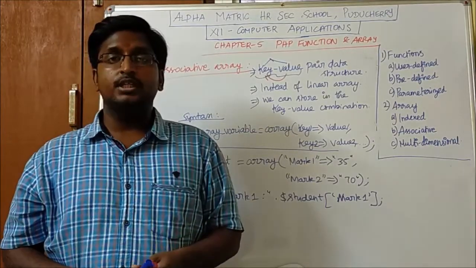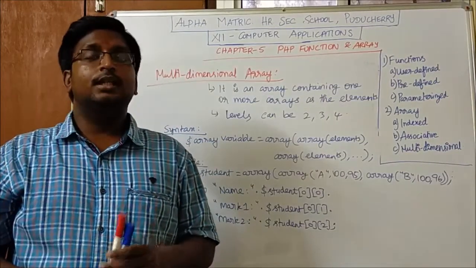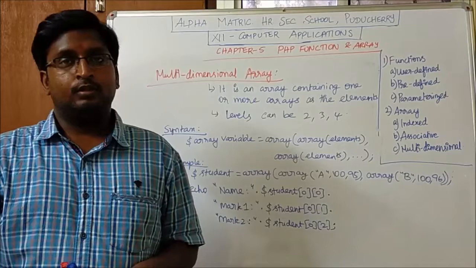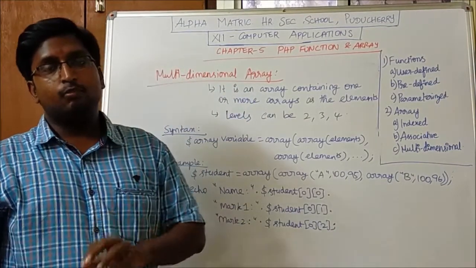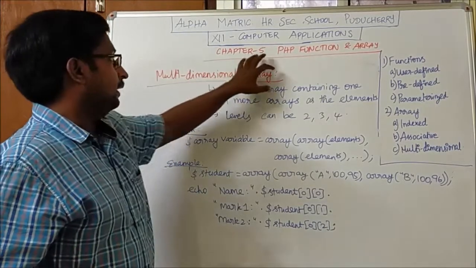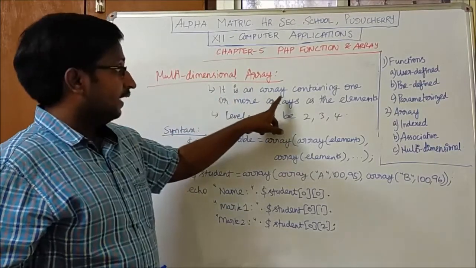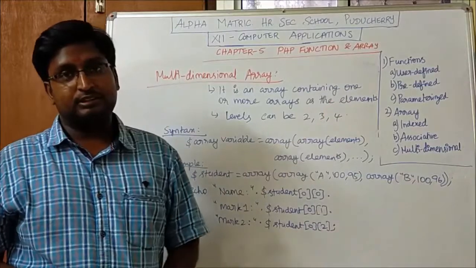Next we will see about the multi-dimensional array. And the last topic is the multi-dimensional array. The term multi means it contains more than one value, more than one array. It is an array containing one or more arrays as the elements.